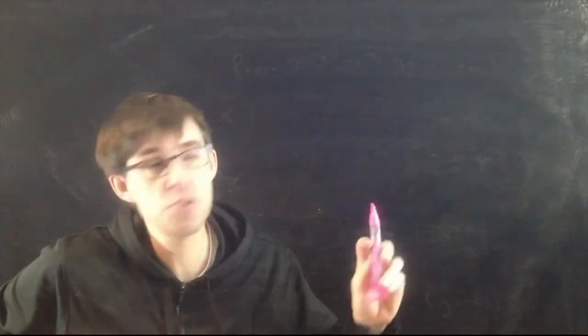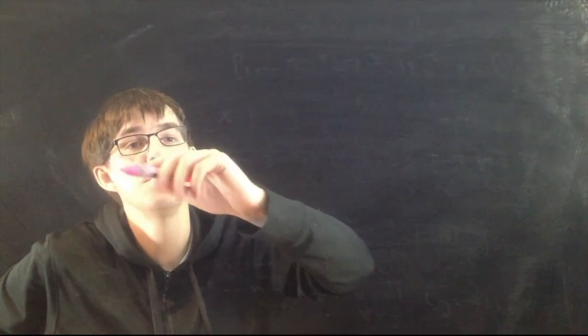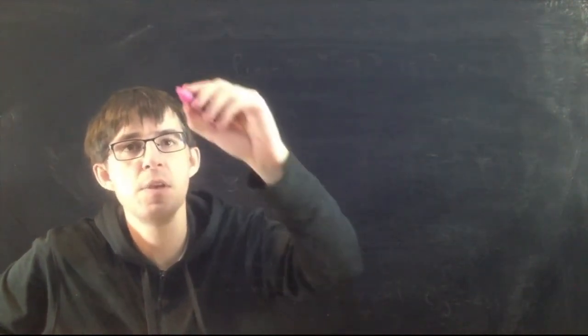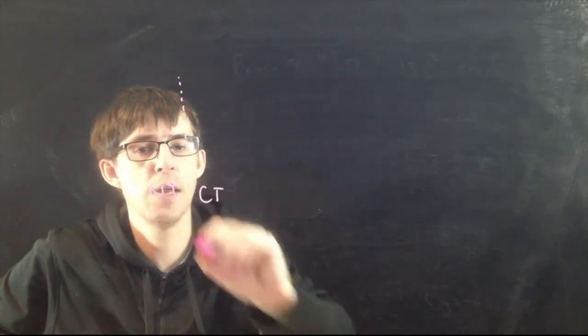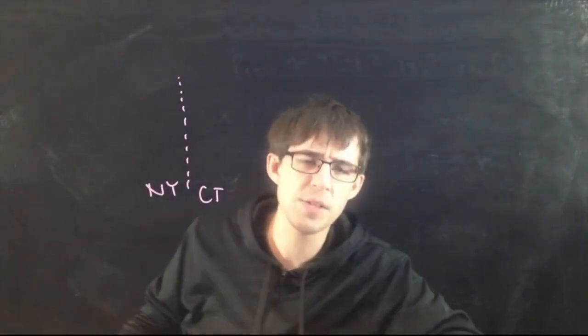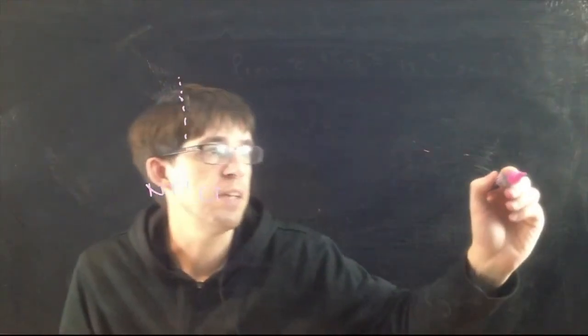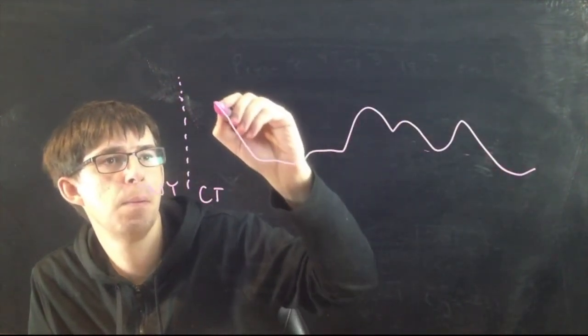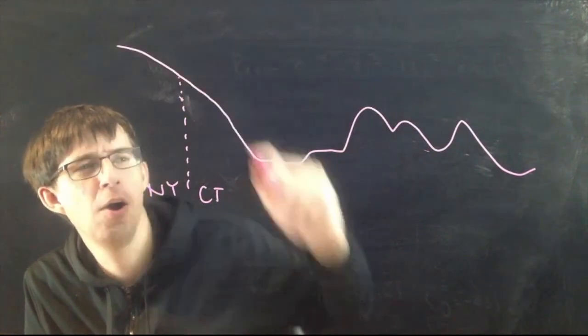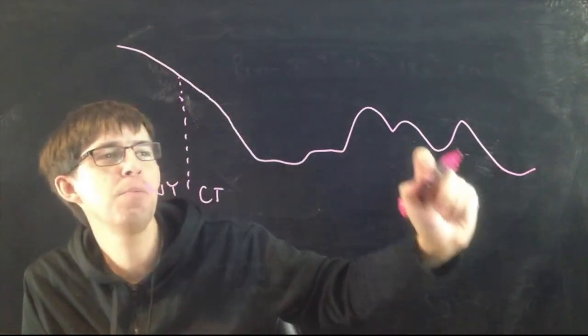It turns out, this is a true story about the state of Connecticut. This is near the border with New York. So this is Connecticut and New York, and I'm just drawing a sort of cross-section of the state of Connecticut. It looks like this. There's a bunch of mountain peaks, right?